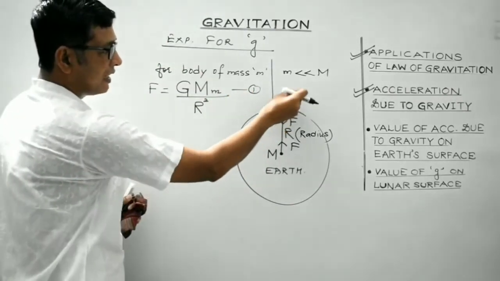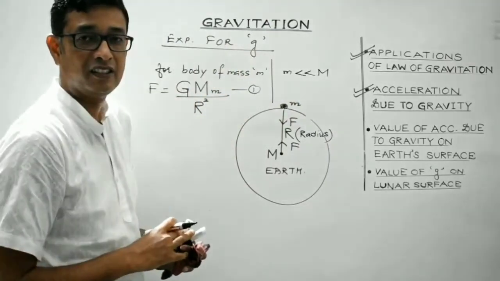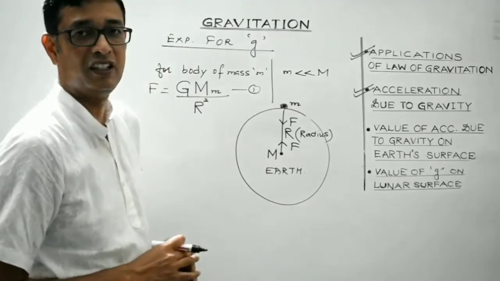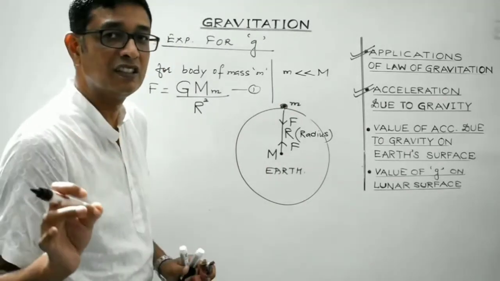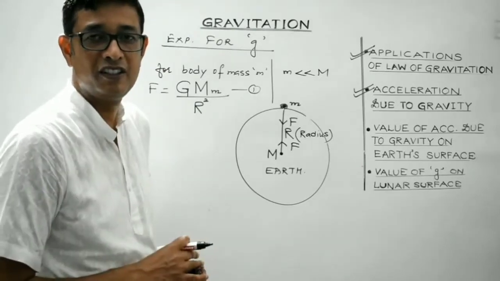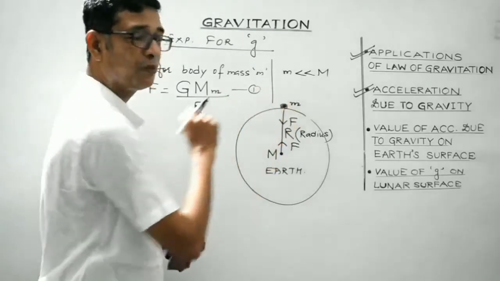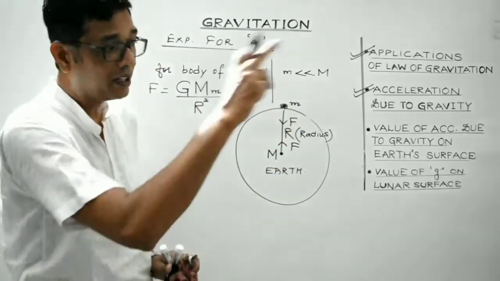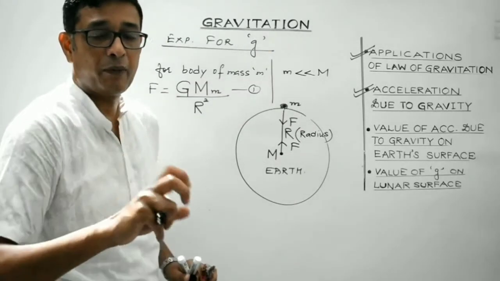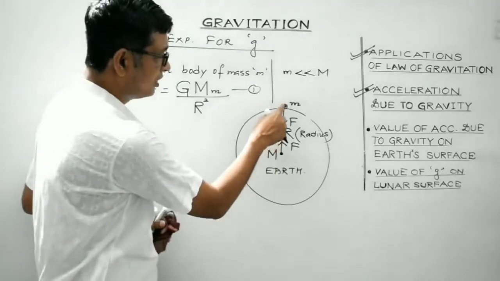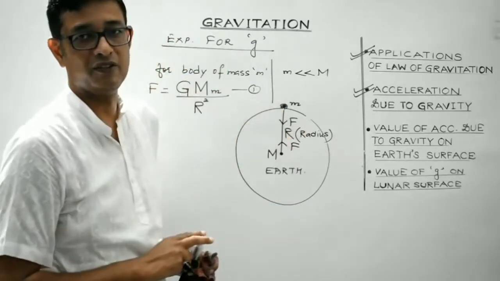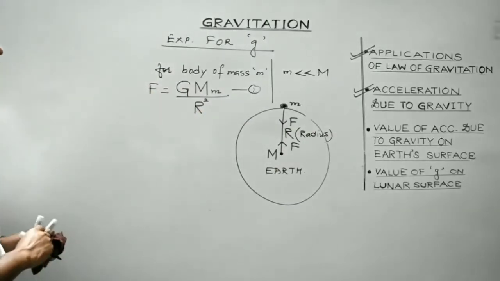Even if it is at some finite height, still that height h would be negligible as compared to the radius of the earth. Students, the radius of the earth is 6400 kilometer. It's huge. So the dimensions of this body are negligible when compared to the dimensions of the earth. So here, what we have approximated is that the distance between the centers of these two bodies is equal to the radius of the earth itself. Right? So R is the radius of the earth.